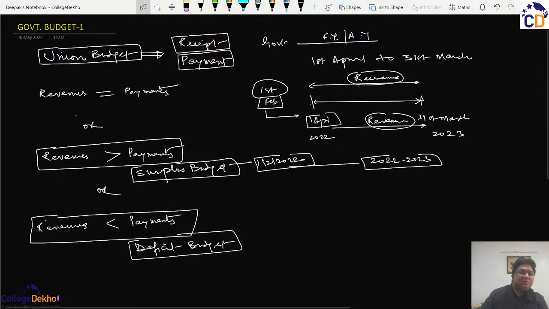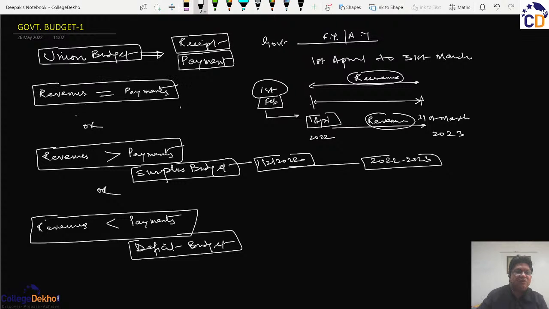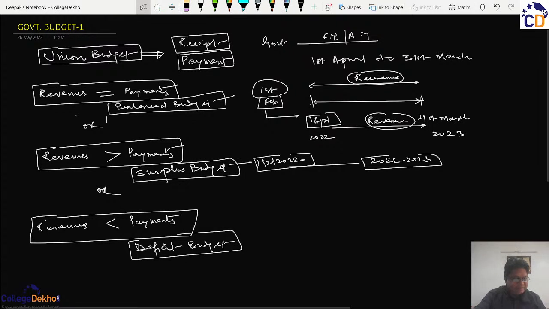And if they both are equal, then it is a balanced budget, which is a rare circumstance, an estimation that whatever you receive will only be spent, and there will not be any shortfalls on the revenue front or any excess on the payment side.